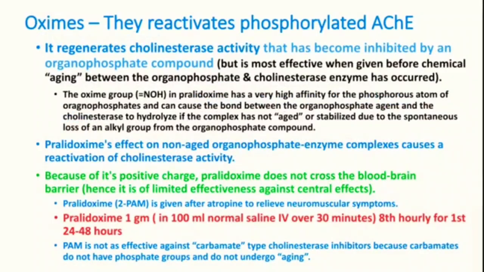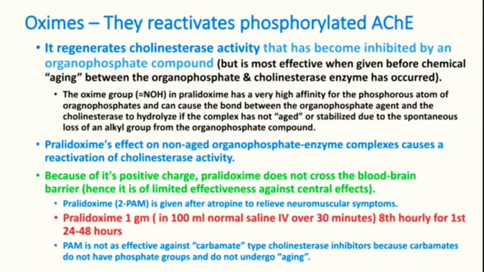Now, oximes are the type of drugs which can be used in OP poisoning. They reactivate phosphorylated acetylcholinesterase. It regenerates cholinesterase activity that has become inhibited by an organophosphate compound. So oximes can be used to reverse the cholinesterase inhibition. Pralidoxime is a drug which can be used as an oxime.